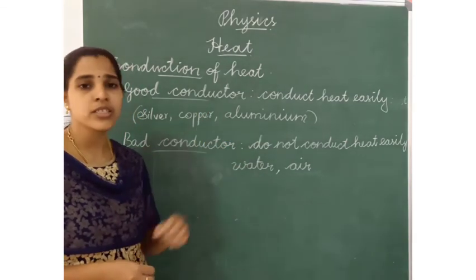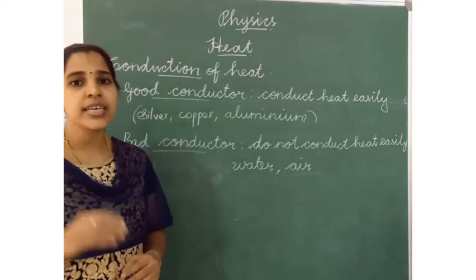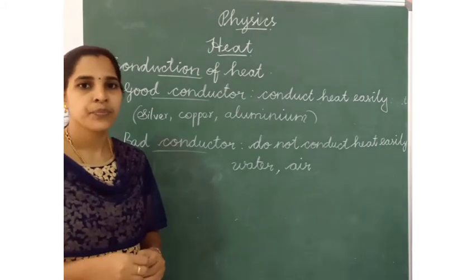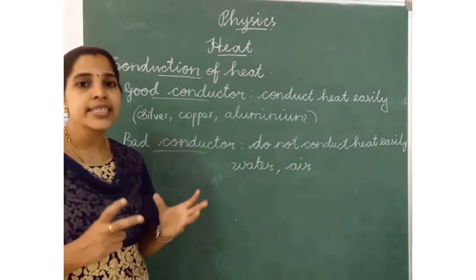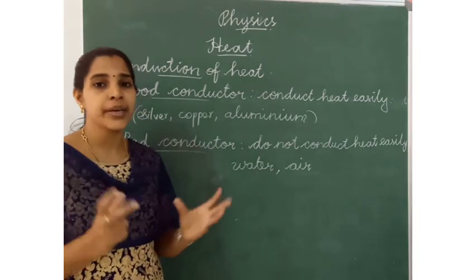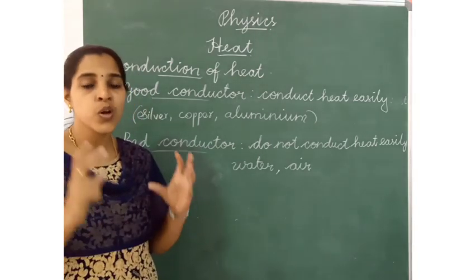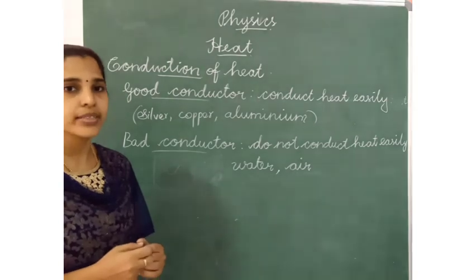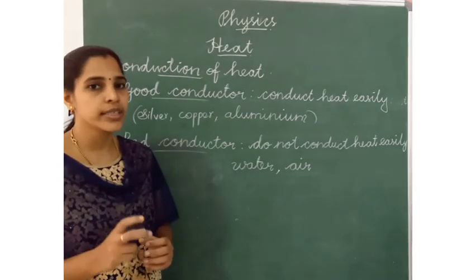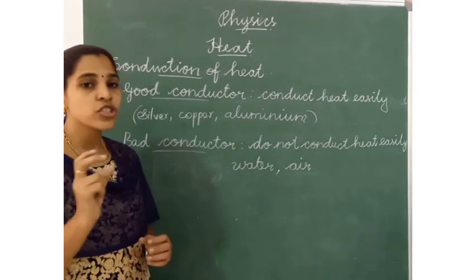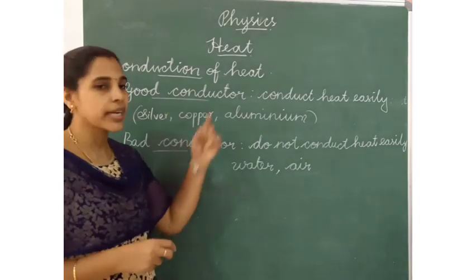Mostly conduction occurs in the solid state because it has closely packed particles of matter. So, solids are examples of good conductors.